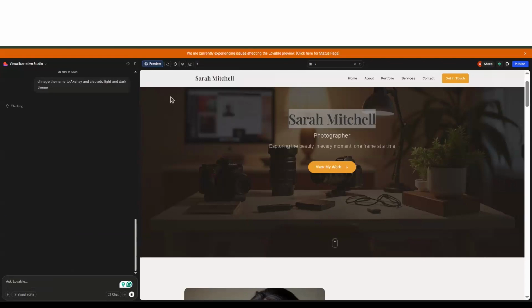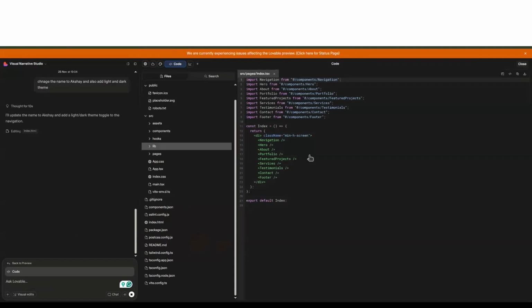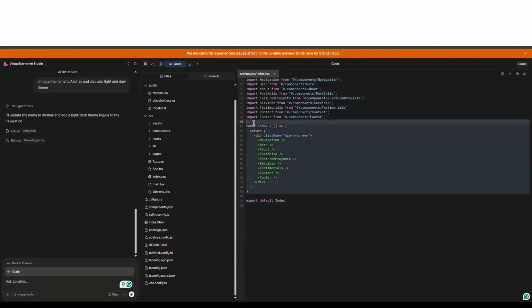So let's say if you know some coding, you can just click on this part and you can see a live preview of the entire code. Okay, so this is how it is generated. It is using some kind of framework for Lovable. It uses a framework called React, and this is the code.